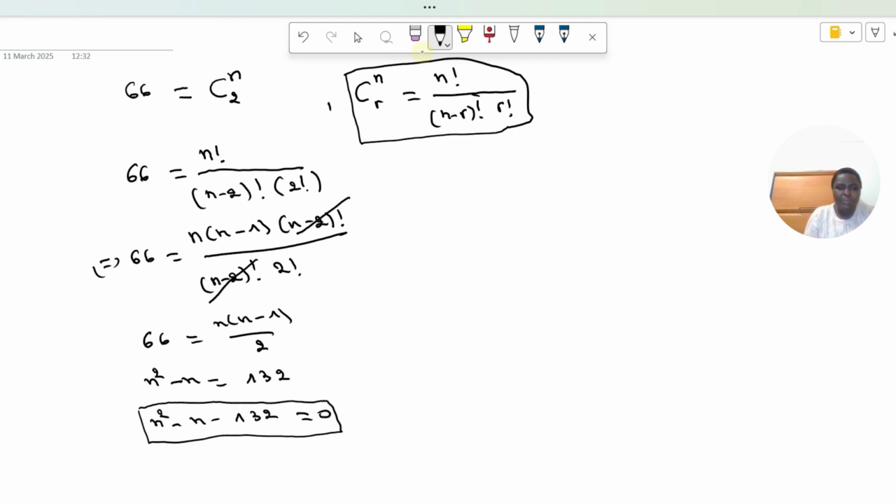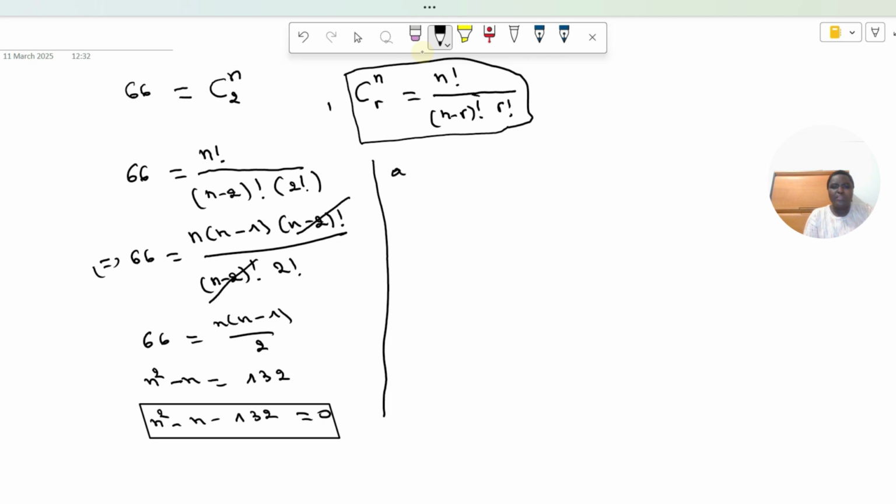I hope you remember how to solve this kind of quadratic equation. I'm going to write the solution here. So we have a equal to 1 and b equal to minus 1 and c equal to minus 132.